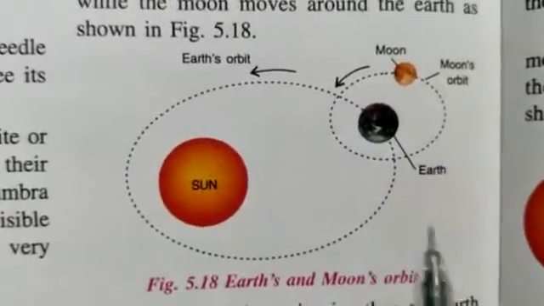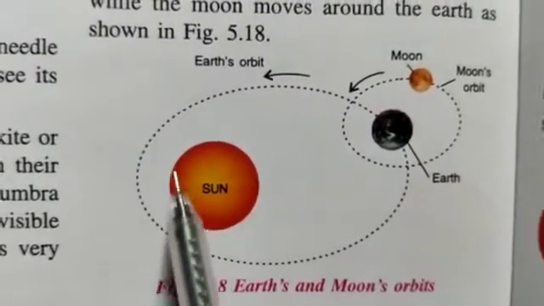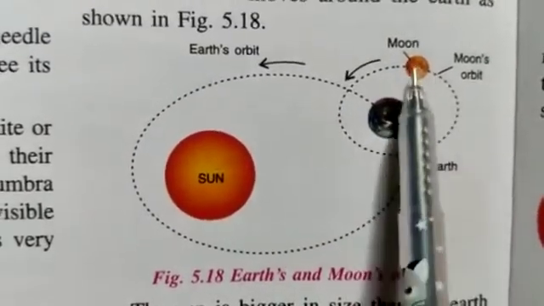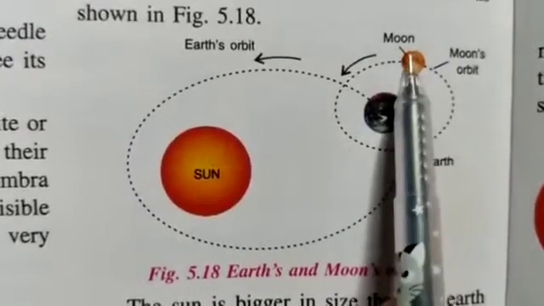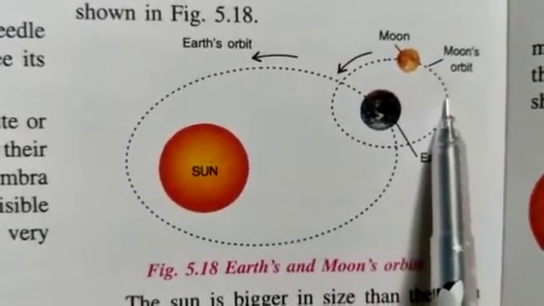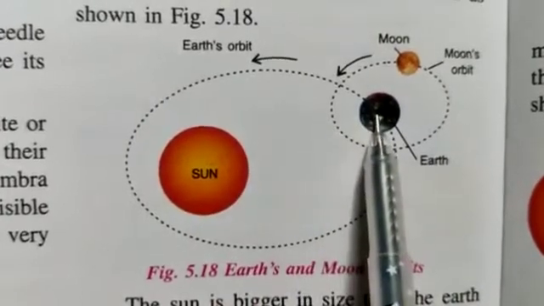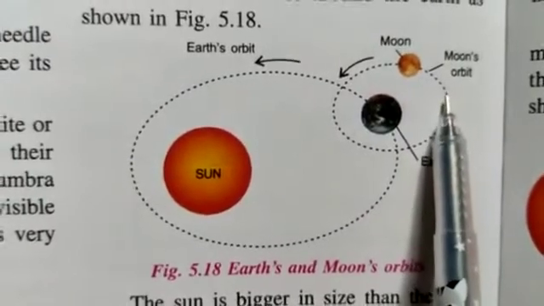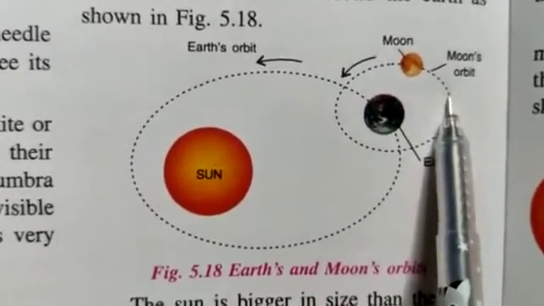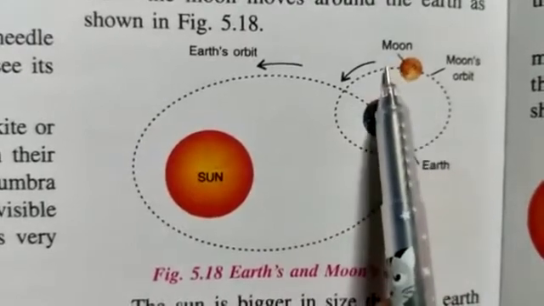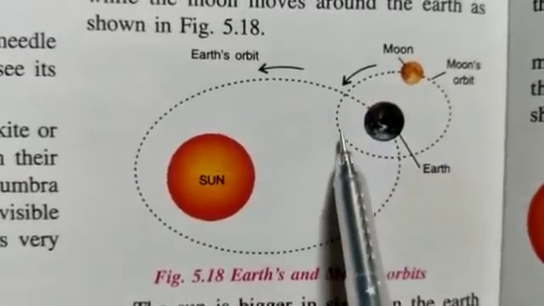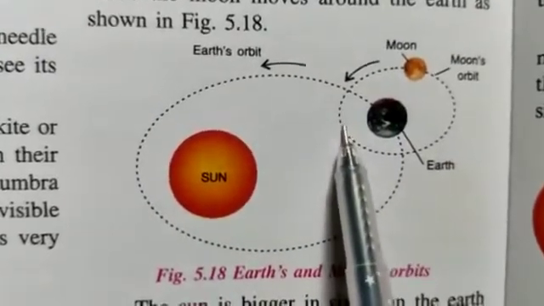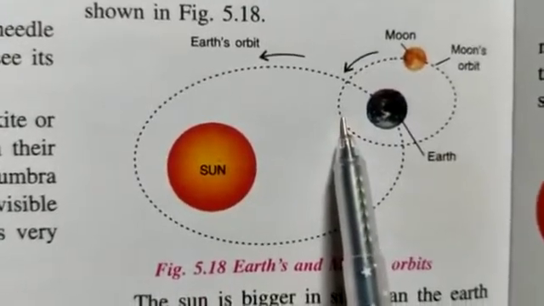Now children, when are the eclipses formed? The sun is present and the moon is present. If the earth is present, when this moon comes in a straight line with sun and earth, then one eclipse is formed. I will tell the name afterwards and explain it to you clearly. Now, when this moving moon comes in center of sun and earth, then one more eclipse is formed. The other name we call it as.